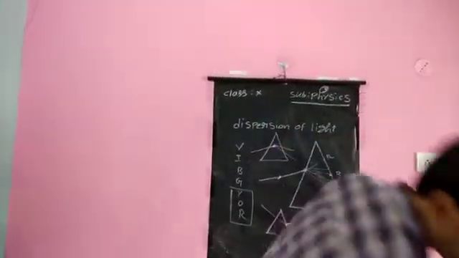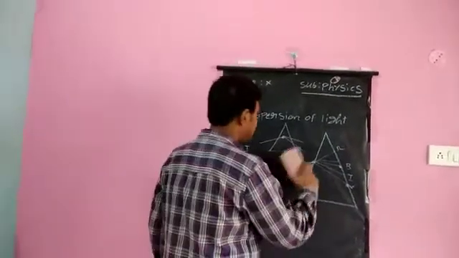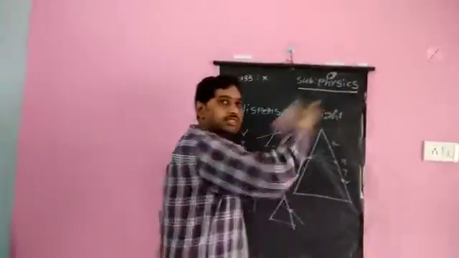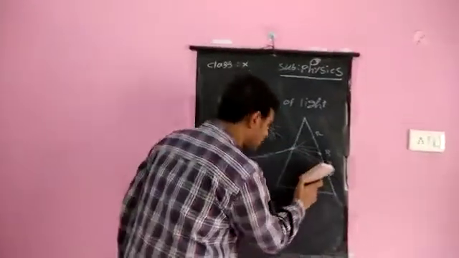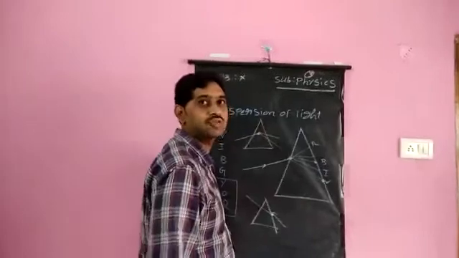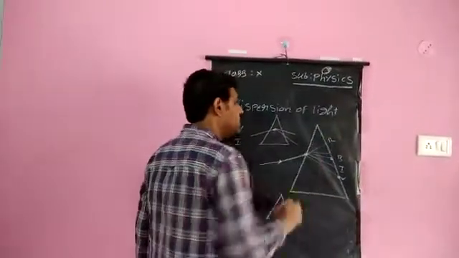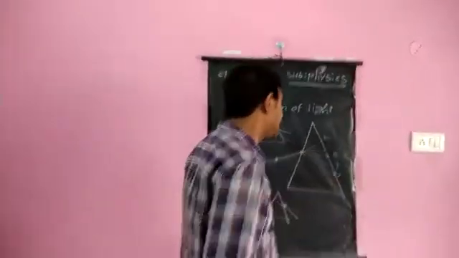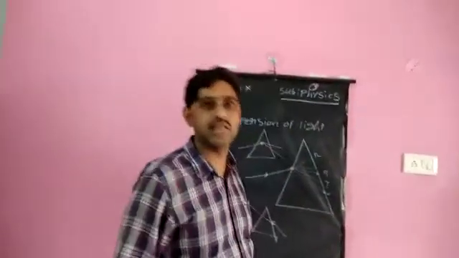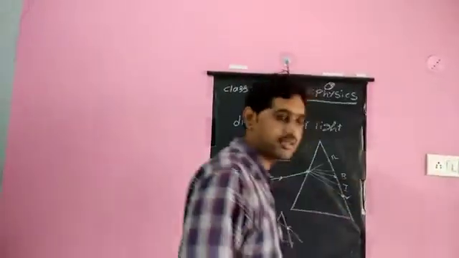This diagram can be asked for 2 marks and 3 marks. Drawing is a simple one. You feel that it is simple: just draw a triangle and show the splitting. But where you are showing the splitting, and which color bends most and which color bends least, that also matters in your drawing. Marks will be distributed in that. For just drawing the outline, you will get 1 mark. Where you are showing the splitting and which color bends most and which bends least, you need to show correctly. Then only you will get full marks.